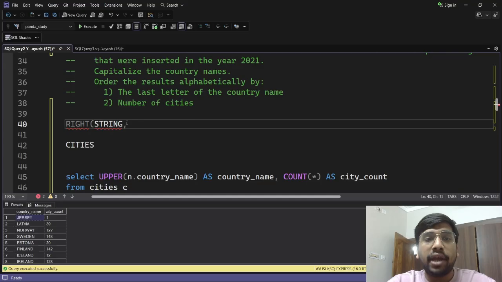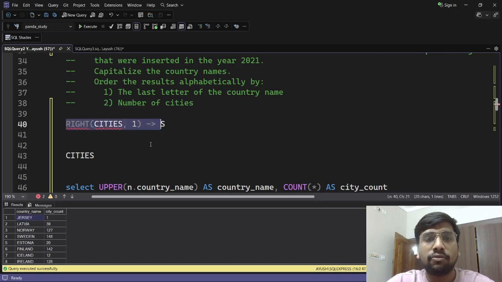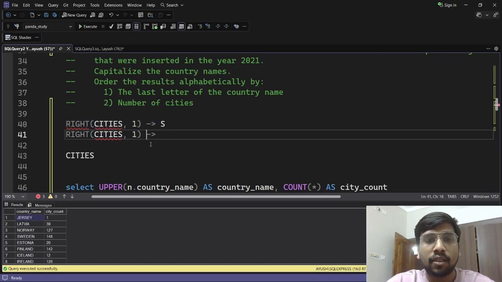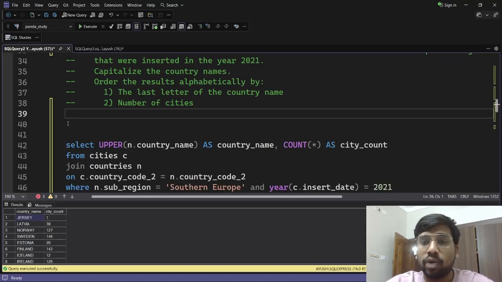If I do RIGHT of cities, 1, it will return me s. Similarly, if I do RIGHT of cities, 2, then it will return me es. In a similar manner, if you do 3, it will return you ies. So we will use this RIGHT function here to extract the last letter.